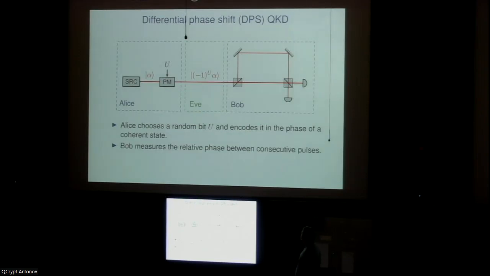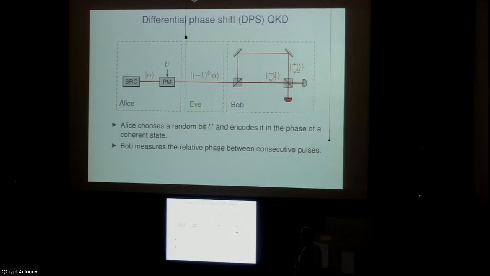And then at some point, it comes to Bob, who does a phase measurement on these states. To illustrate how this works, let's look at an example. Suppose now that U is equal to 1, then Bob will receive a state minus alpha. And if now from the previous round he got the state plus alpha, what will happen down here is that on one of the arms we will get constructive interference, and on the other arm we get destructive interference.